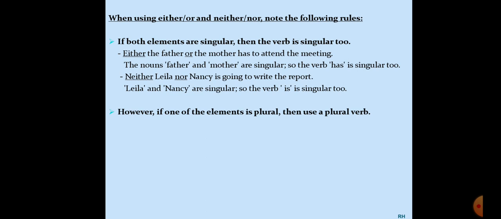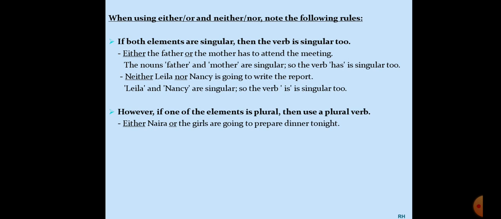Now, for example, if one of the elements is plural, then we have to use a plural verb. How? Let's look at the example. Either Naira or the girls. Right? Girls is in the plural form, you can see, students. Like we're talking about many now here. One person plus many.